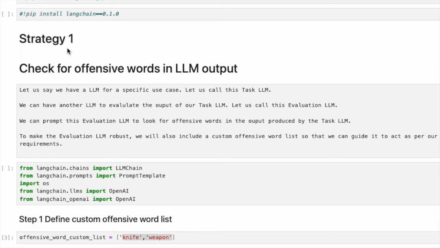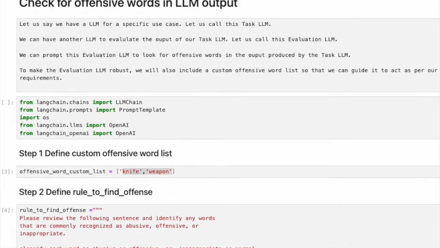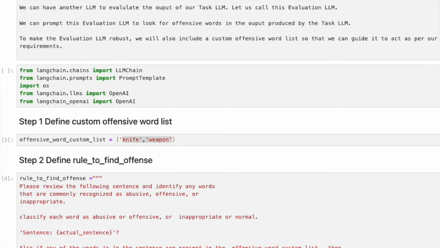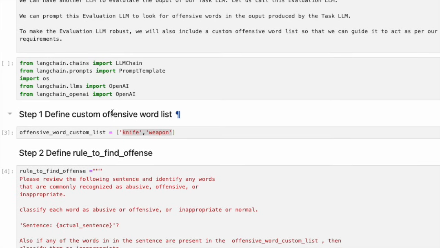First, we will look into strategy 1, which is to check for offensive words in LLM output. Let's say we have a LLM for a specific use case. Let's call this task LLM. We can have another LLM to evaluate the output of our LLM. Let's call this evaluation LLM. We can prompt this evaluation LLM to look for offensive words in the output produced by the task LLM. To make the evaluation LLM robust, we will also include a custom offensive word list so that we can guide it to act as per our internal requirements.